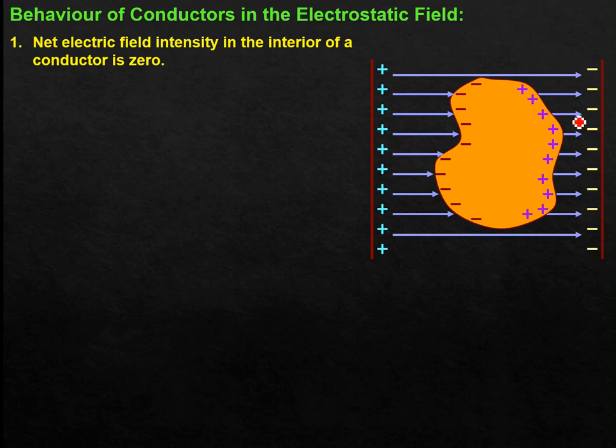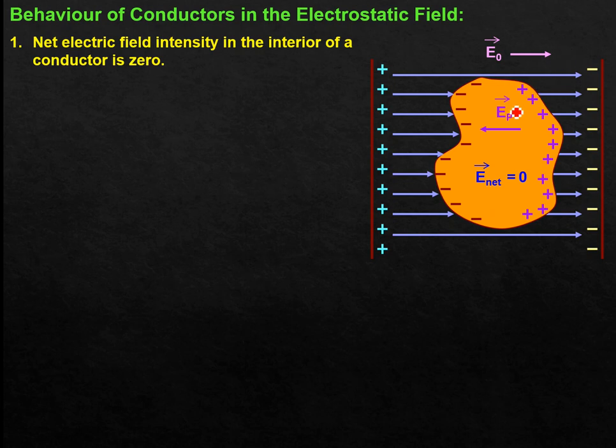The moment I say uniform electric field, what does it mean? The field lines must be parallel and straight. They should start from positive and end at negative. So how can we verify this? I have placed this conducting specimen in the external electric field. How much electric field is there? E naught, and the direction is along the positive x direction.